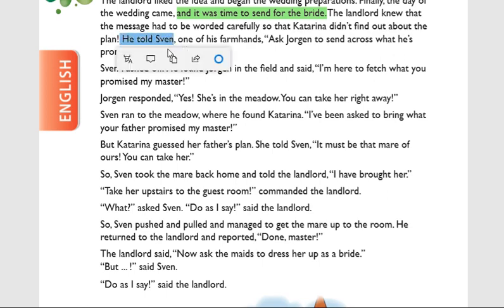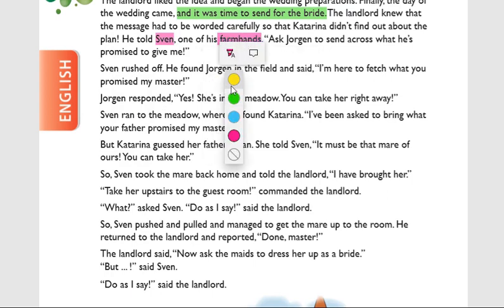So he told Sven, one of his farm hands. Farm hands means the workers in the landlord's fields. He sent a person named Sven to Jorgen's house.